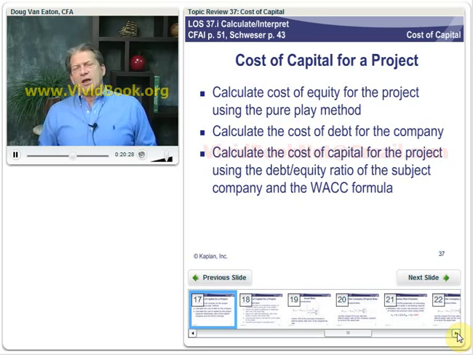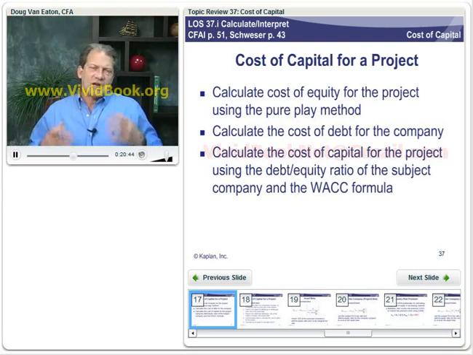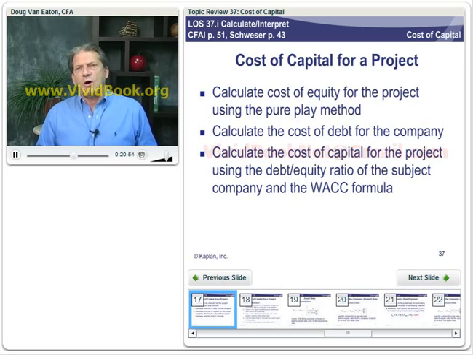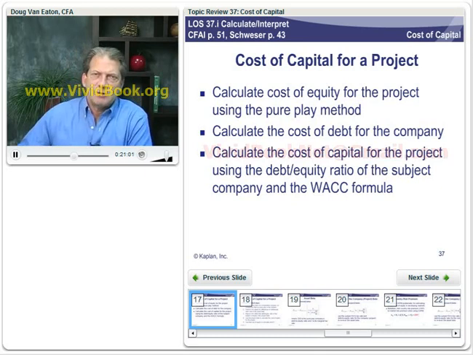So here's the steps. We find this pure play company, we get the beta of its equity. But now the beta, or systematic risk of its equity, is going to change with its amount of leverage. And so since our company may have different leverage than the other company, what we do is unlever that beta to what it would be if the company were all equity, and then we re-lever it based on how much debt we have in our company's capital structure.